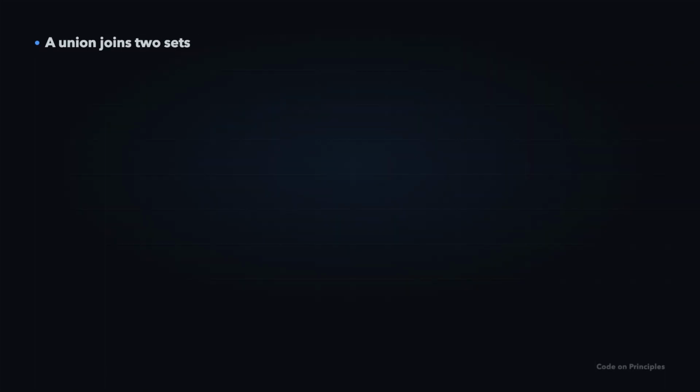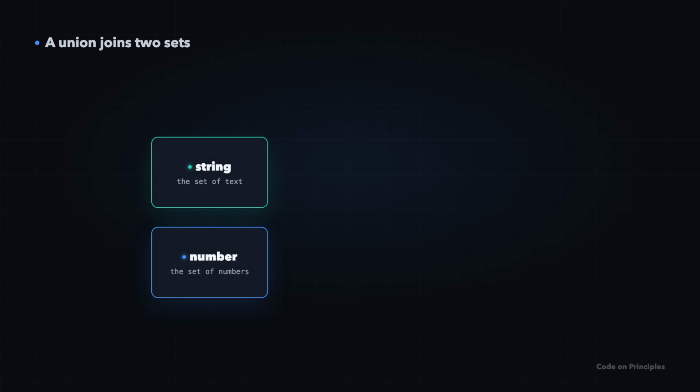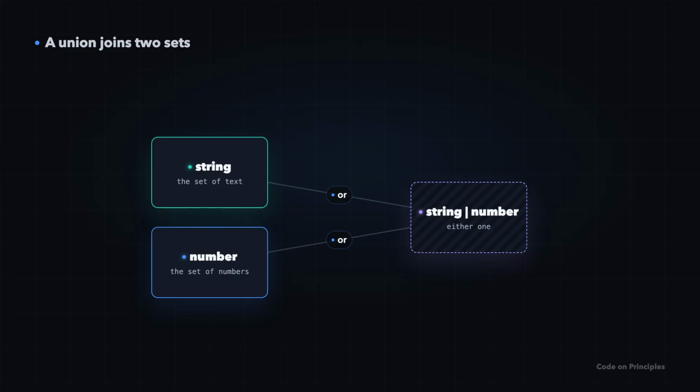Real code is full of values that could be one of a few types. Here is the set of all strings. And here is the set of all numbers. A union, string or number, is simply both sets, taken together. The value is honestly one of them. We just may not know which one yet. So the real question becomes, how do we safely pick a side?